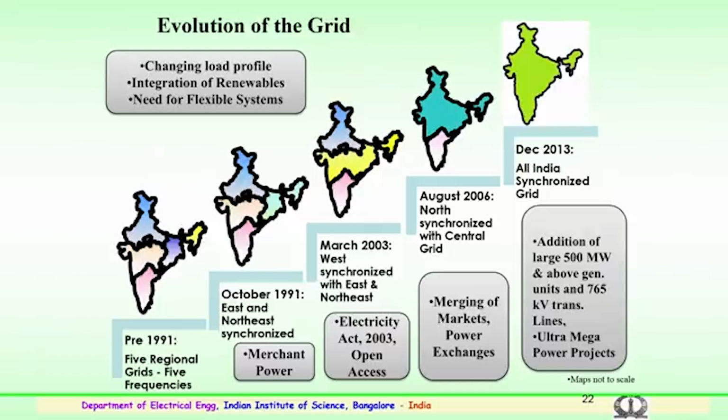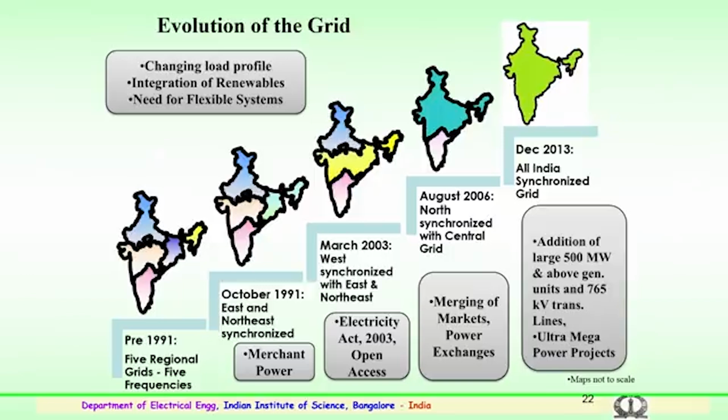So, further in August 2006 the other 2 grids were synchronized with the central grid, and India became a 2 grid system. So, a lot of advantages. Then it was thought that a single grid would be much more economical and much more beneficial to the country.